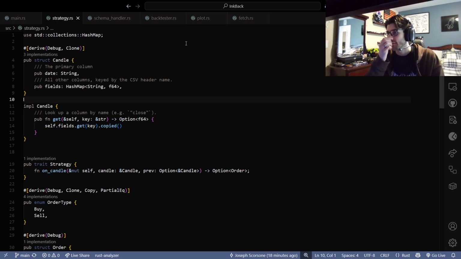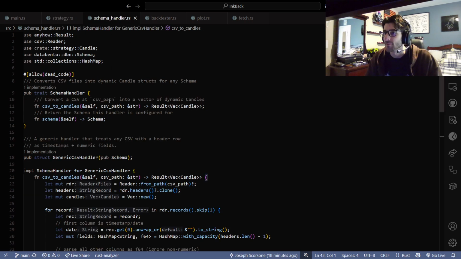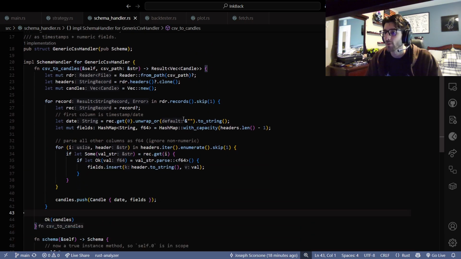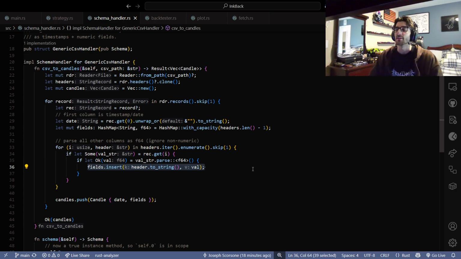I didn't want to have to deal with, because we have the schema handler as well, and we just insert the field, right? I didn't want to deal with not reusable code, right? Because when you use it for one, some of them don't have open, high, low, close. Some of them don't have close. The thing is called price. I didn't really want to have to deal with that, right?